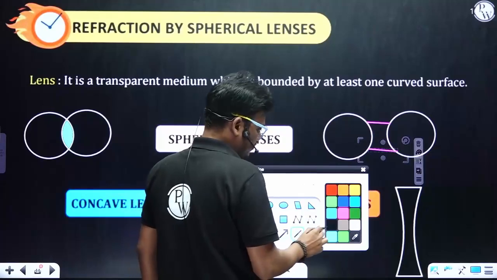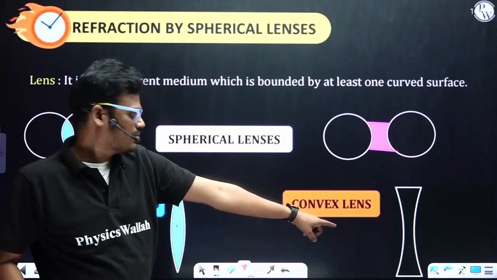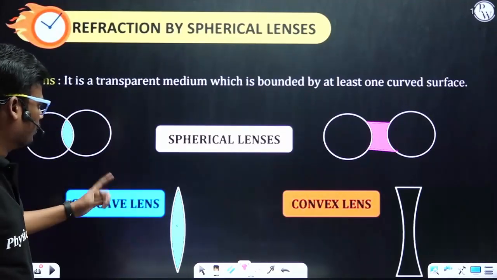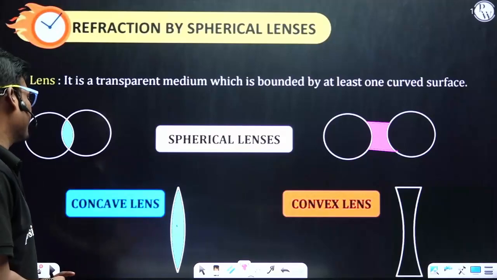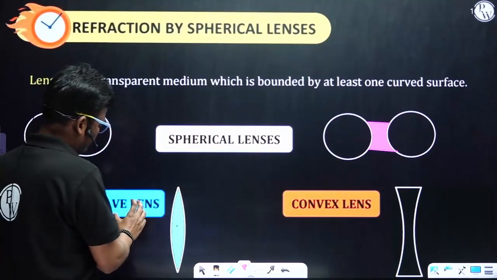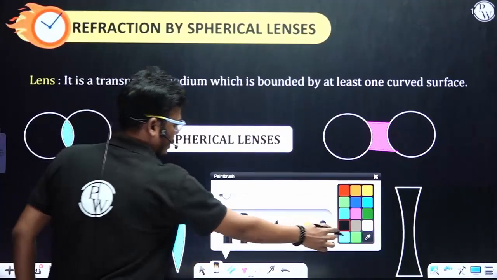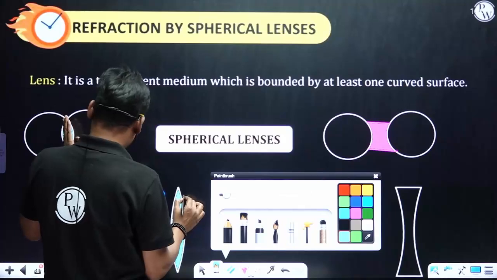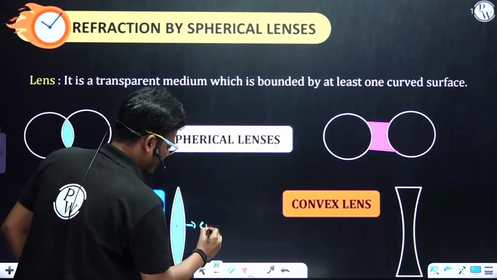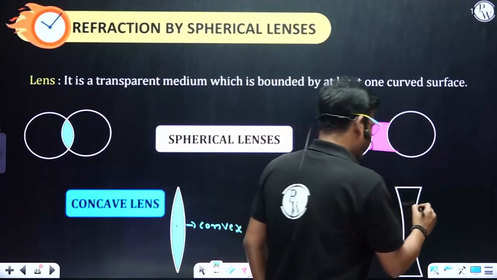And if I fill this one, let's see. Sorry, it is the opposite. You see, this one is concave, and this one, the opposite, is convex. Here I'll write: this is convex, and this is concave.